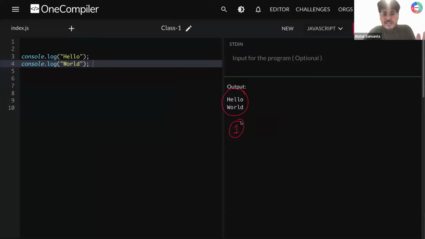Problem statement is clear. मेरे को ये same output चाहिए. I need that same output, but not using two console, but only one console I can use. That's the problem statement. I need all of your response, guys. Problem statement is clear or not?